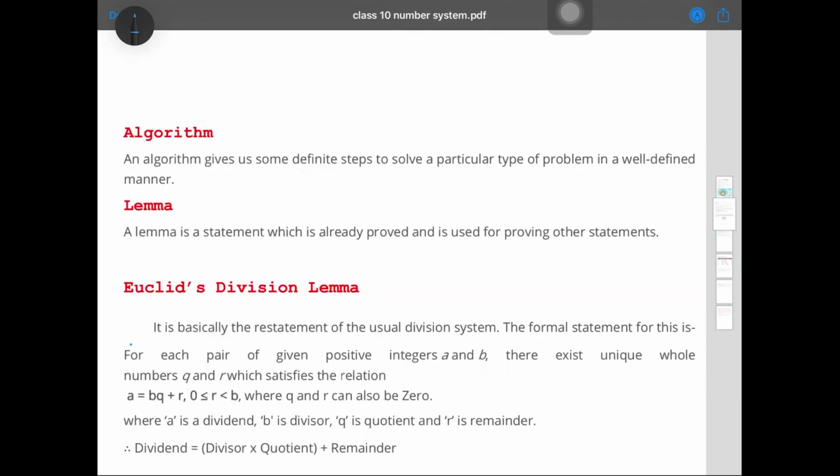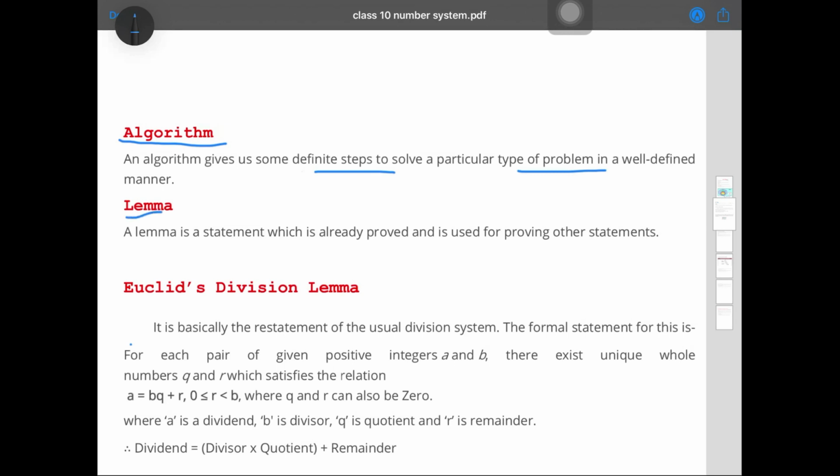Now in this chapter you will hear a few different kinds of words. The first one is algorithm. What is an algorithm? Algorithms are the statements, or steps, which are used to solve any problem. Whenever you solve a problem, you give some statements. These steps are used to solve a particular problem in a defined order or defined manner. These are called algorithms.